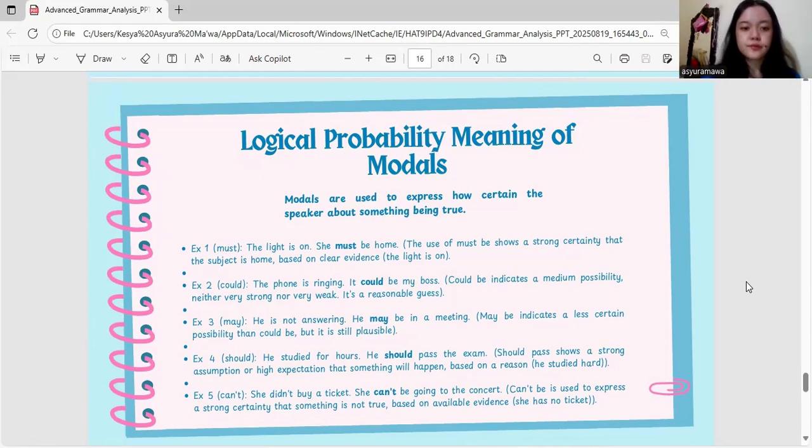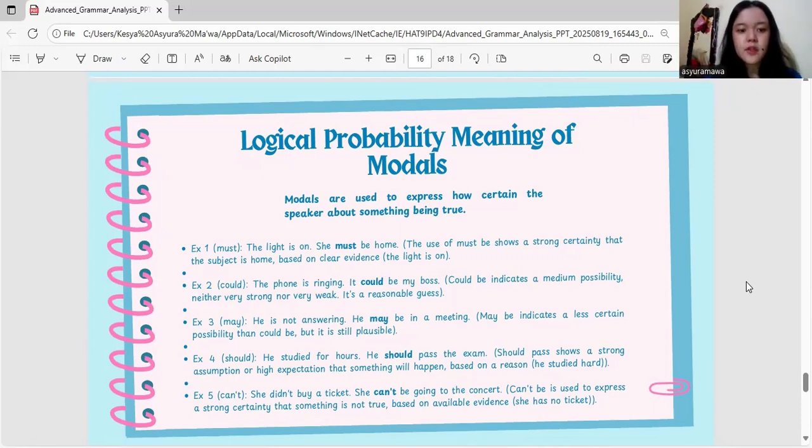Example 2, could. The phone is ringing. It could be my boss. Could be indicates a medium possibility, neither very strong nor very weak. It's a reasonable guess. Example 3, may. He is not answering. He may be in a meeting. May be indicates a less certain possibility than could be, but it is still plausible.